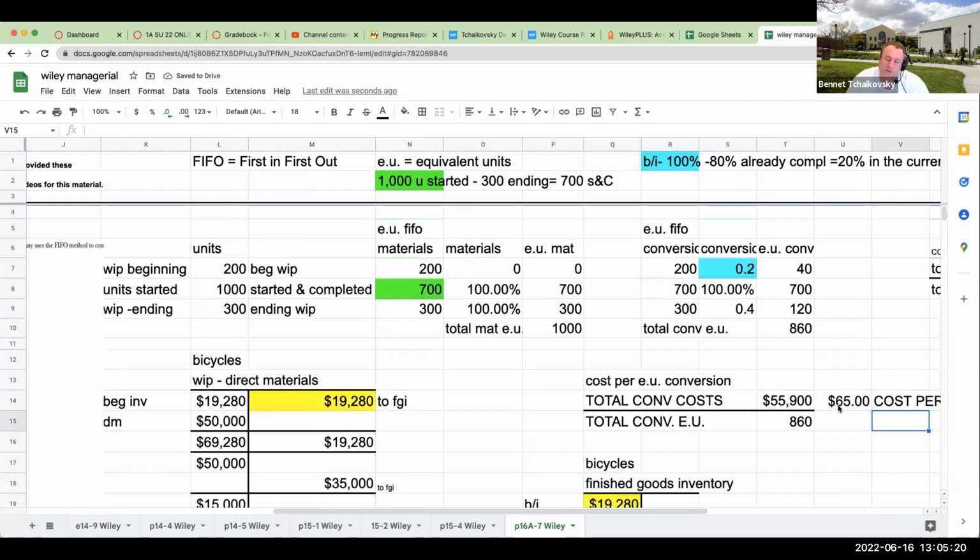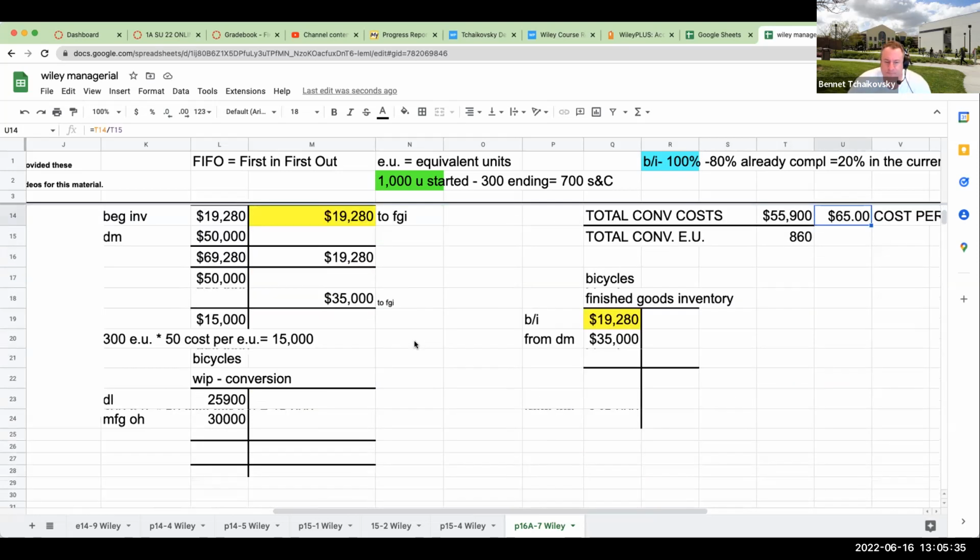So as I look at this, let's do it the other way this time. How many units did we have in our ending inventory? We had 120 equivalent units in our ending inventory.